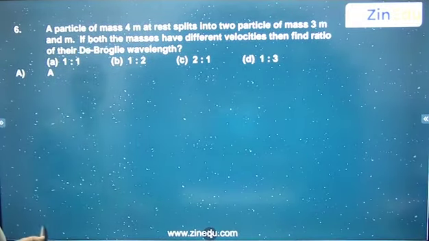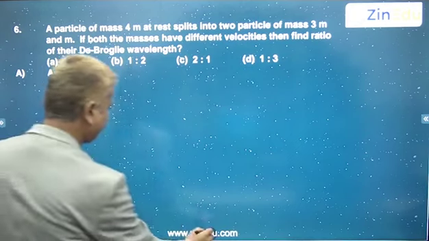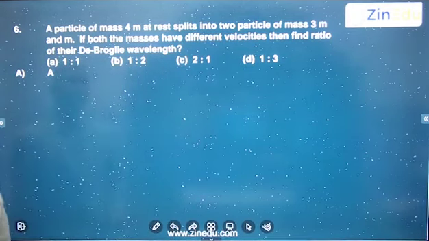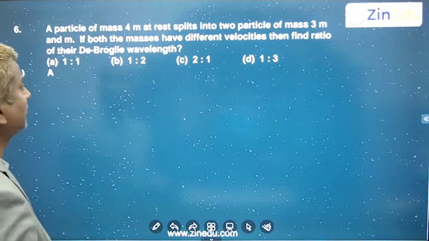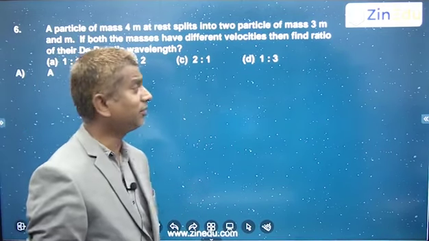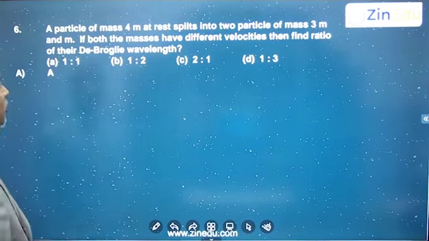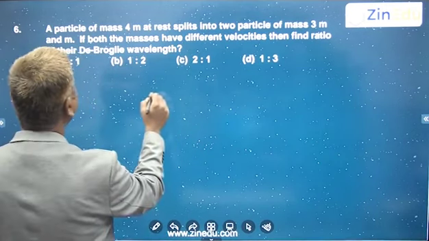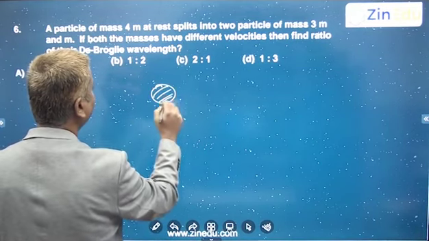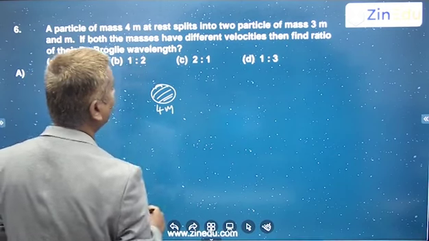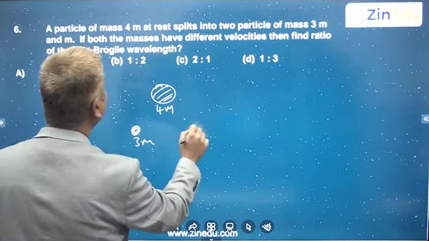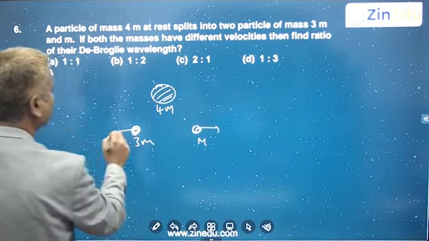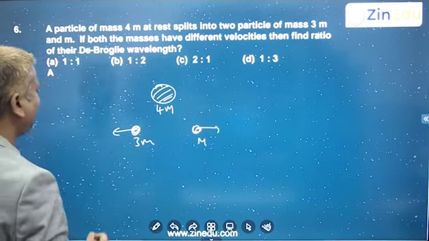So here, question number 6. A particle of mass 4m at rest splits into two particles of mass 3m and m. Both the masses have different velocities, of course, because different masses, different velocities. Then find the ratio of their de Broglie wavelengths. So this particle, which was 4m initially at rest, is splitting into two particles. One is 3m and the other one is m. So they may get different velocities.